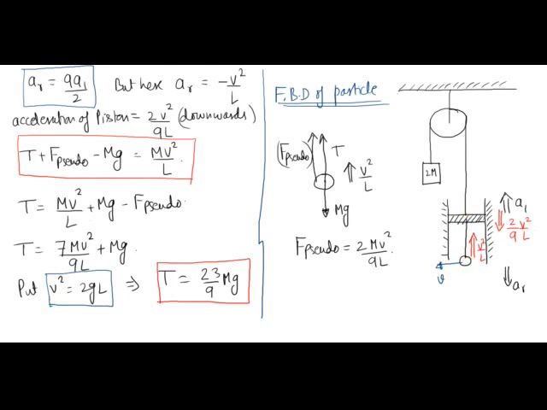So tension is equal to 23 by 9 mg. Although I can calculate the velocity of the particle without deriving the complicated relationships between AR and A1 and VR and V1, tension cannot be found without the use of those relationships.